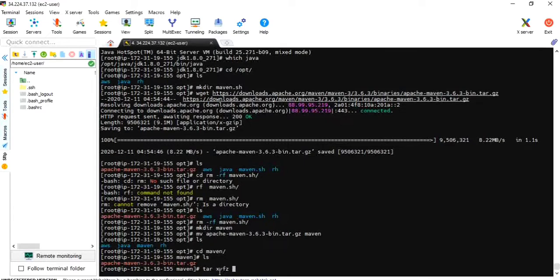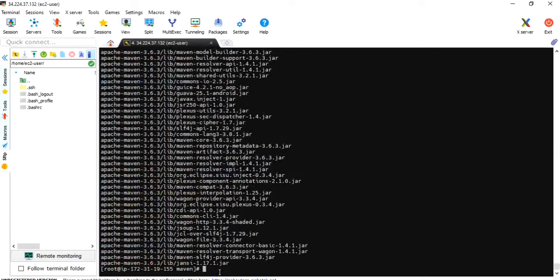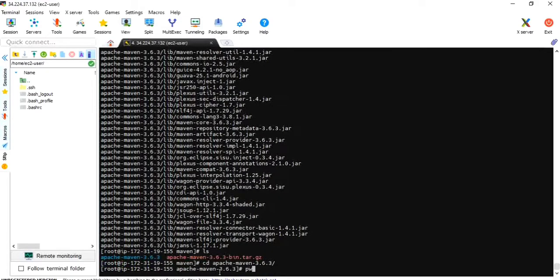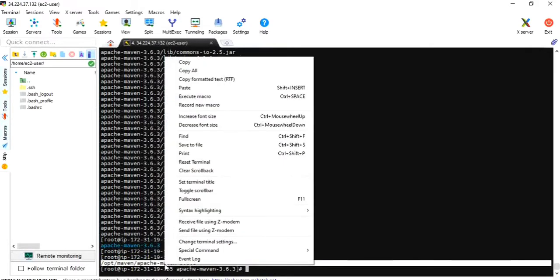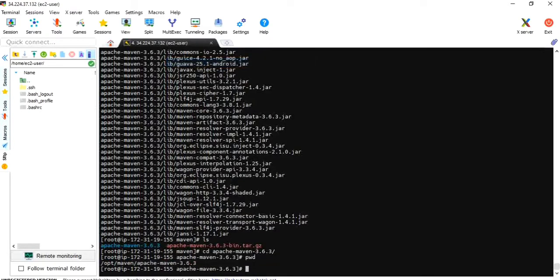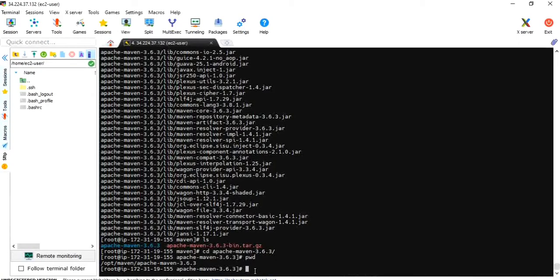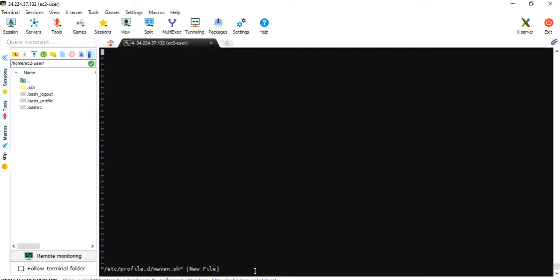tar xvfz apache. Okay, done. cd apache, present working directory. Let's copy this path. Copy, and let's also create the same, vi etc profile.d, and let's create the maven.sh script.